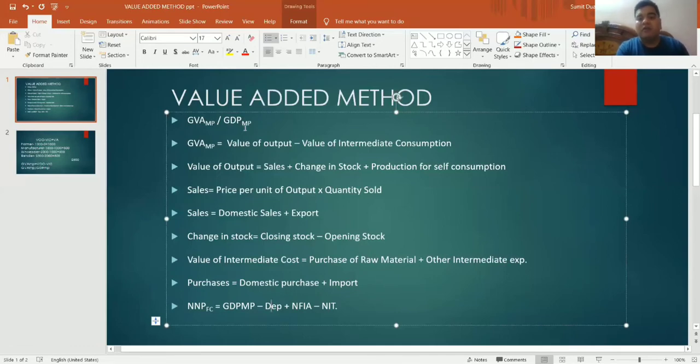Because at last, when we have discussed in the last slide, answer is 2500. Either we take the value of the good that is purchased by the consumer for rupees 2500, or by adding the value addition we get the answer 2500. So now we have to calculate the national income from this formula GDP at MP. The formula of net is gross minus depreciation, national equal to domestic plus NFIA, MP ka FC formula market price minus net indirect taxes, and that is how we calculate the national income through value added method.